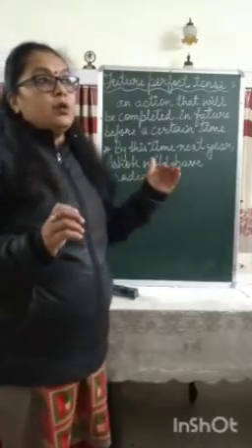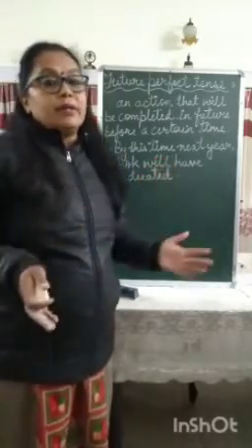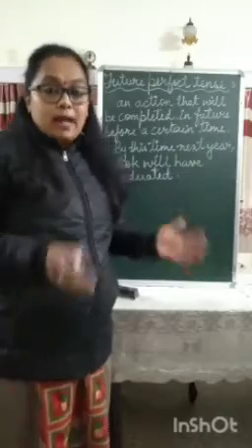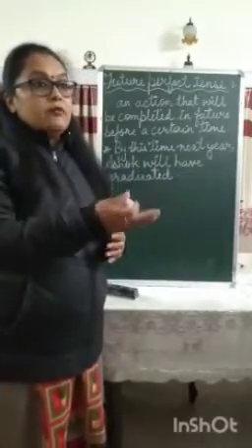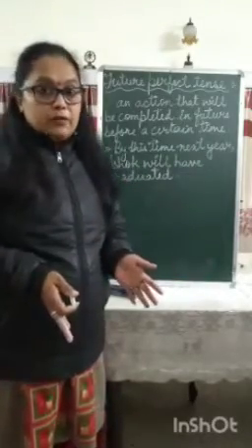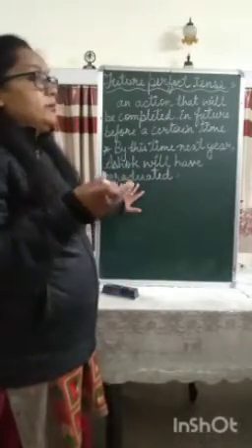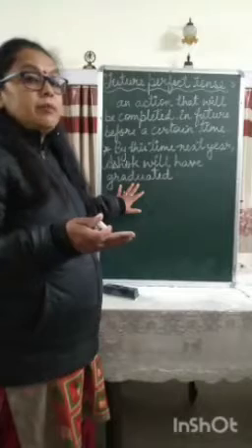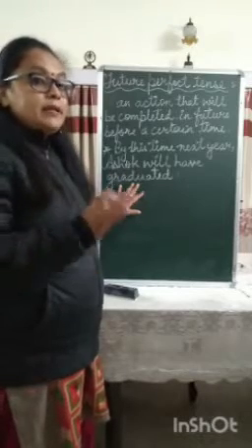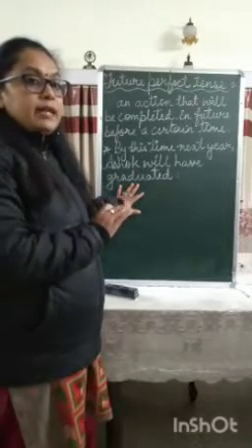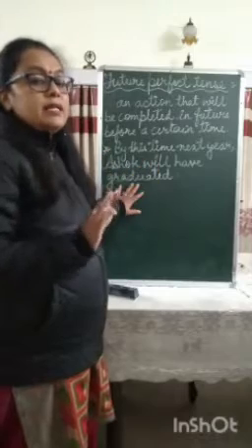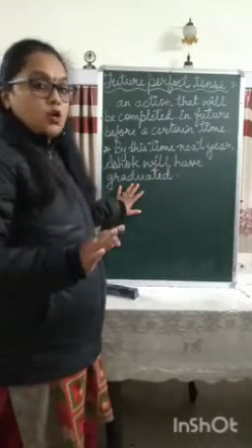I am talking about what will be happening in the life of Ashok next year when it will be the month of January. So when I say this, I'm saying that next year when it is January, by that time Ashok will have graduated. That means Ashok will have completed his graduation, his college.